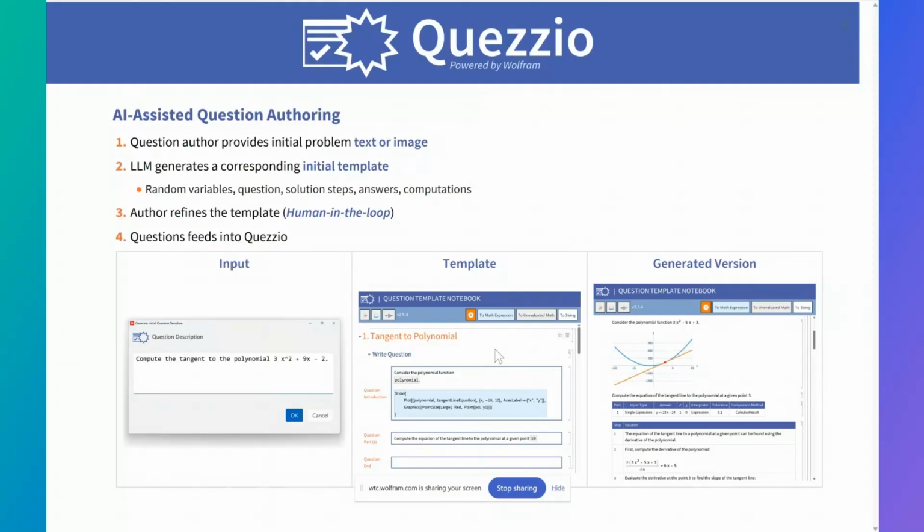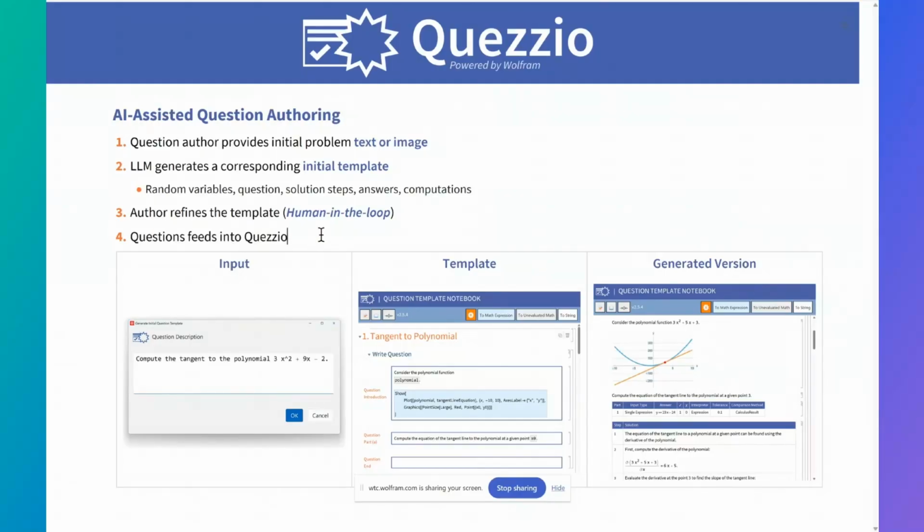But again, this is being generated by an LLM, and LLMs are not always completely reliable. So we need to make sure that we have a human in the loop step, that after the LLM generates an initial version of this template, we can go in and edit that, get it into just the form we want, make sure everything's correct. And then once we've finished our human in the loop refinement, we have a question that we're ready to feed into our Quezzio web interface and make available to students.